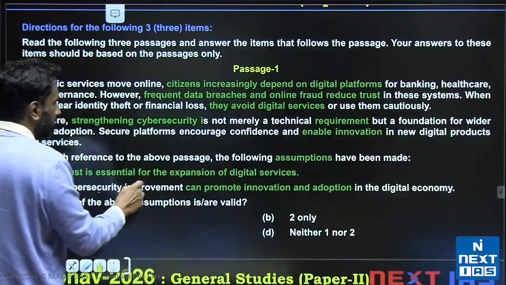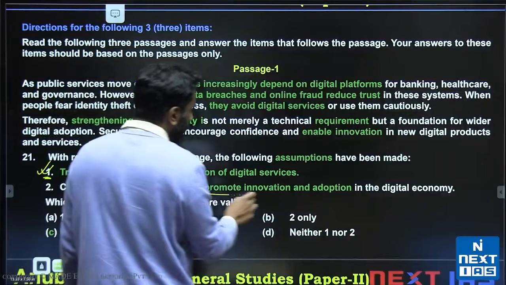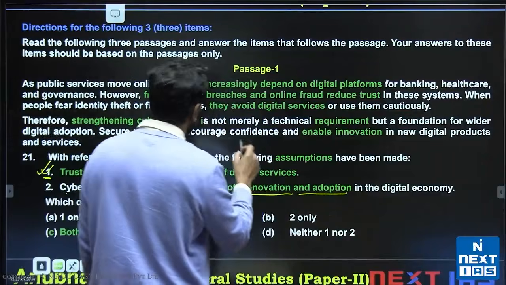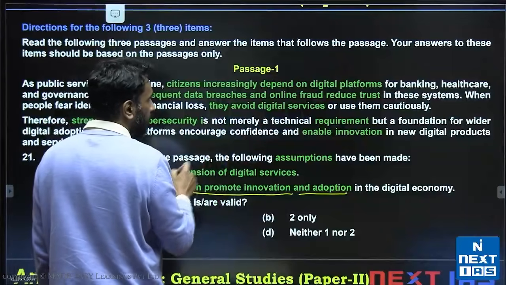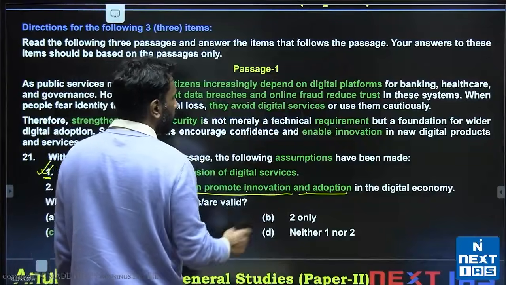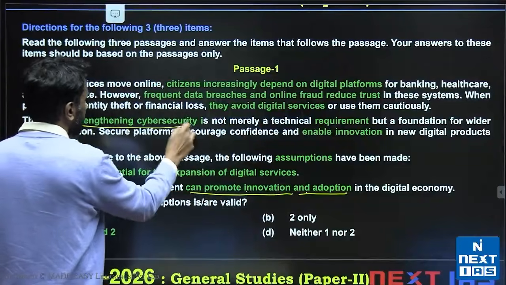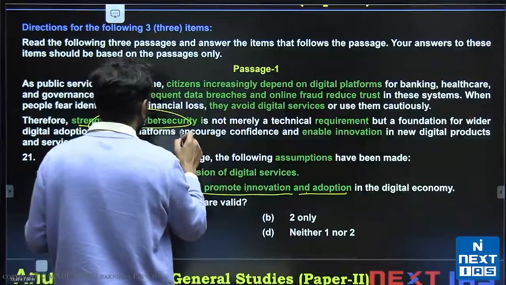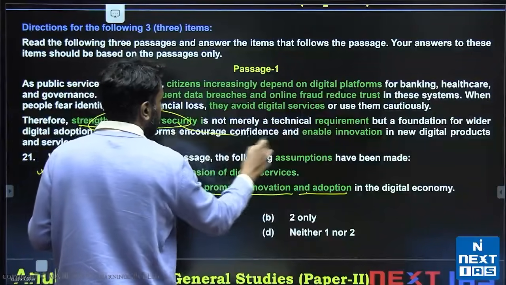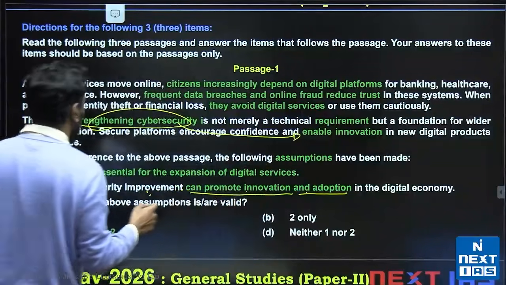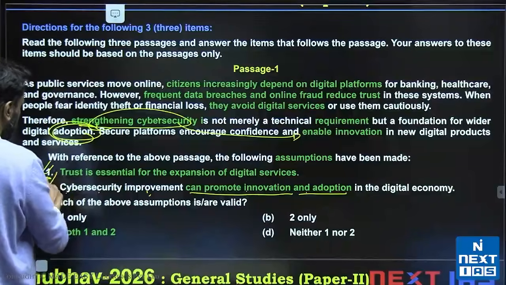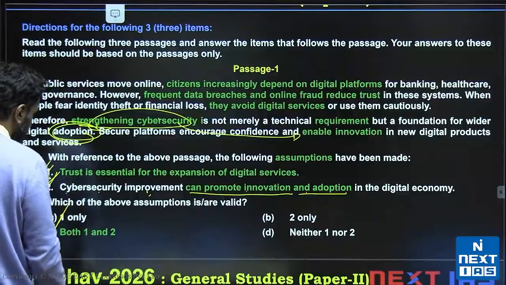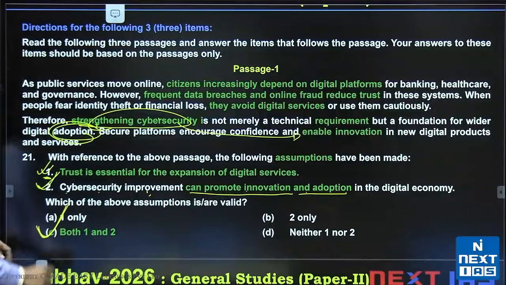Two, cyber security improvement can promote innovation and adoption. So yes, strengthening cyber security can improve innovation and can improve adoption. Both are valid. C is the correct answer for question number 21.